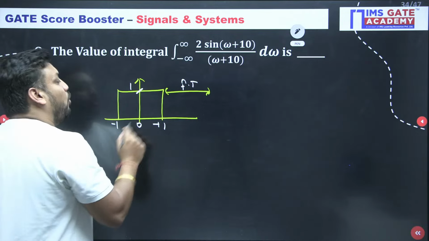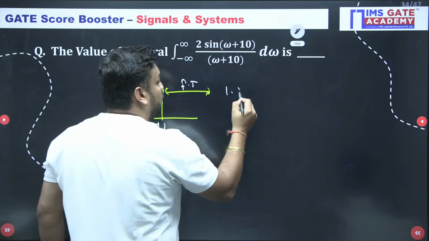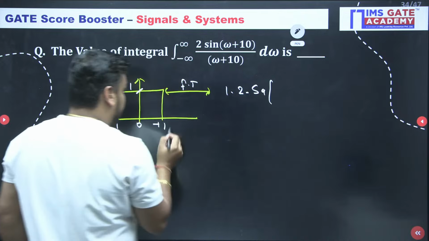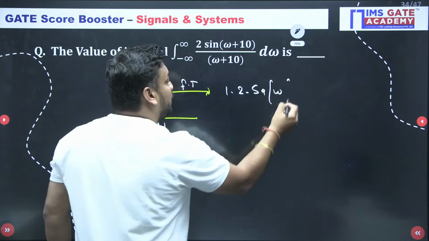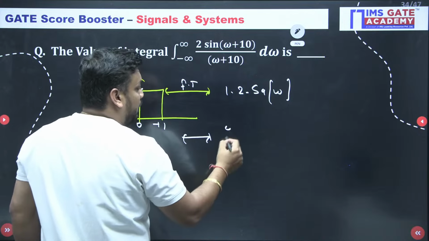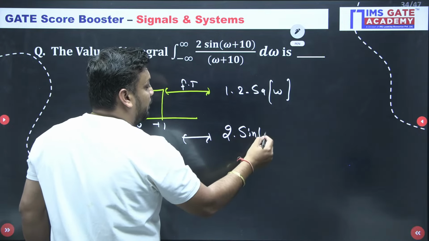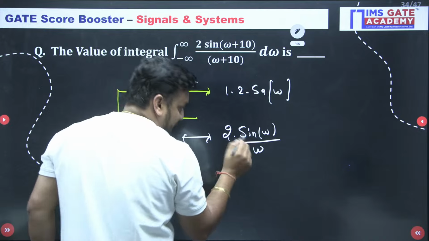A tau value 2. So A value 1, 2, sampling of omega by 2. Omega by 2 is 1. So a sampling of omega. And do you know how it will open? So it will open sine of omega by omega na sir. Yes sir, yeah.